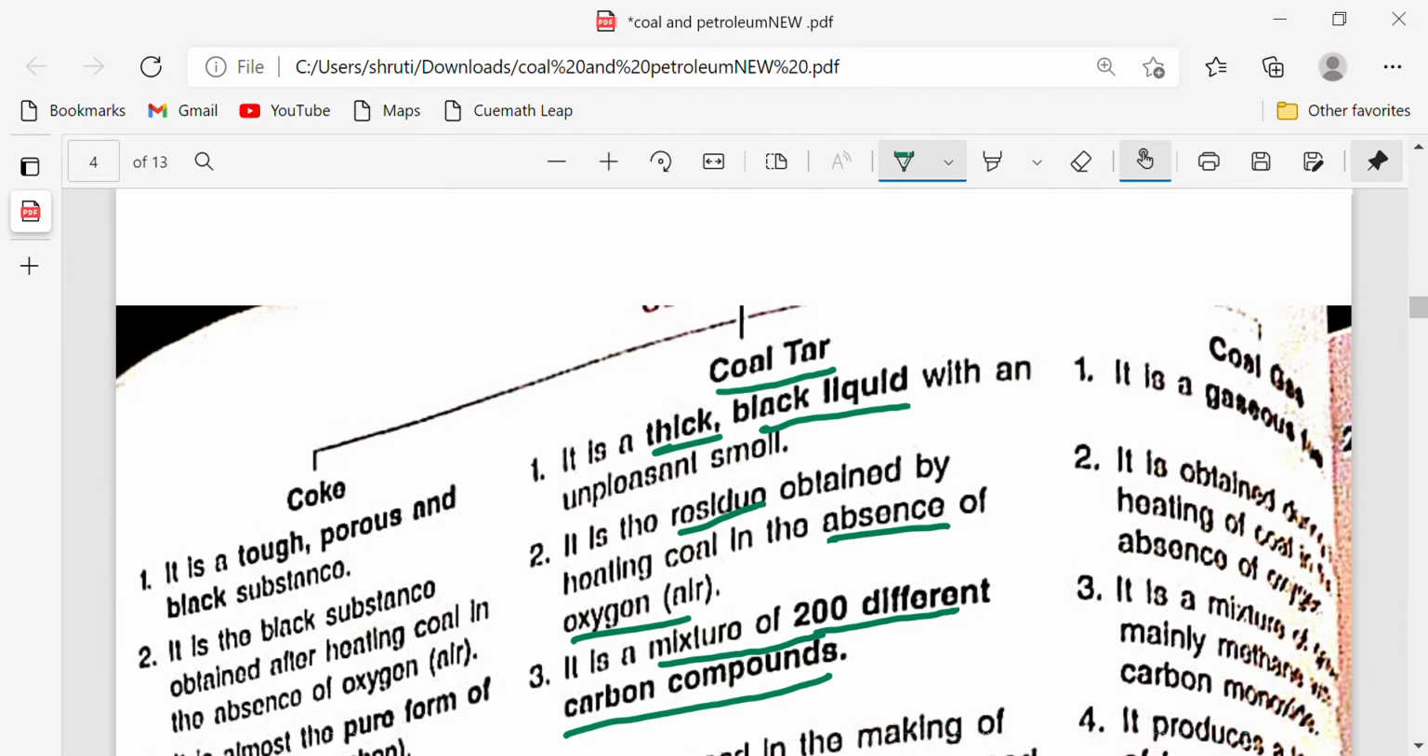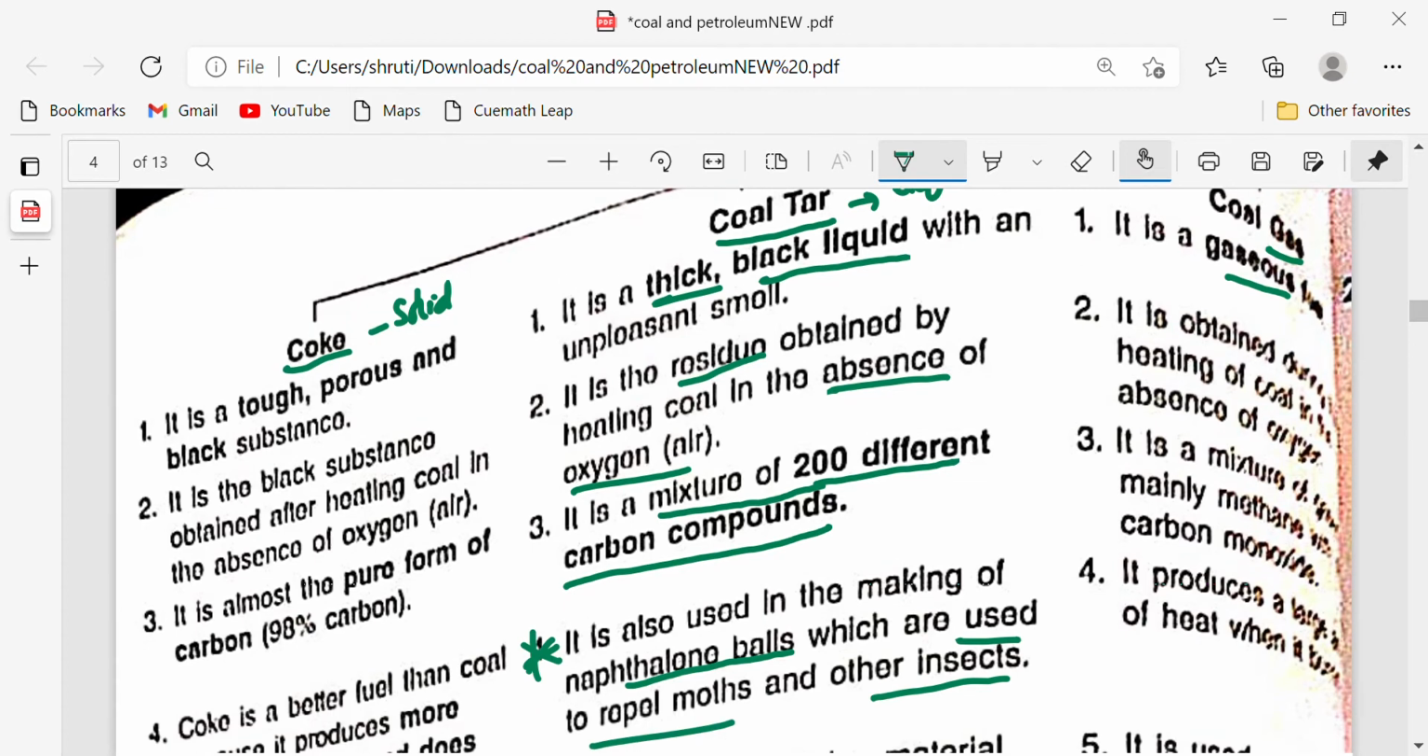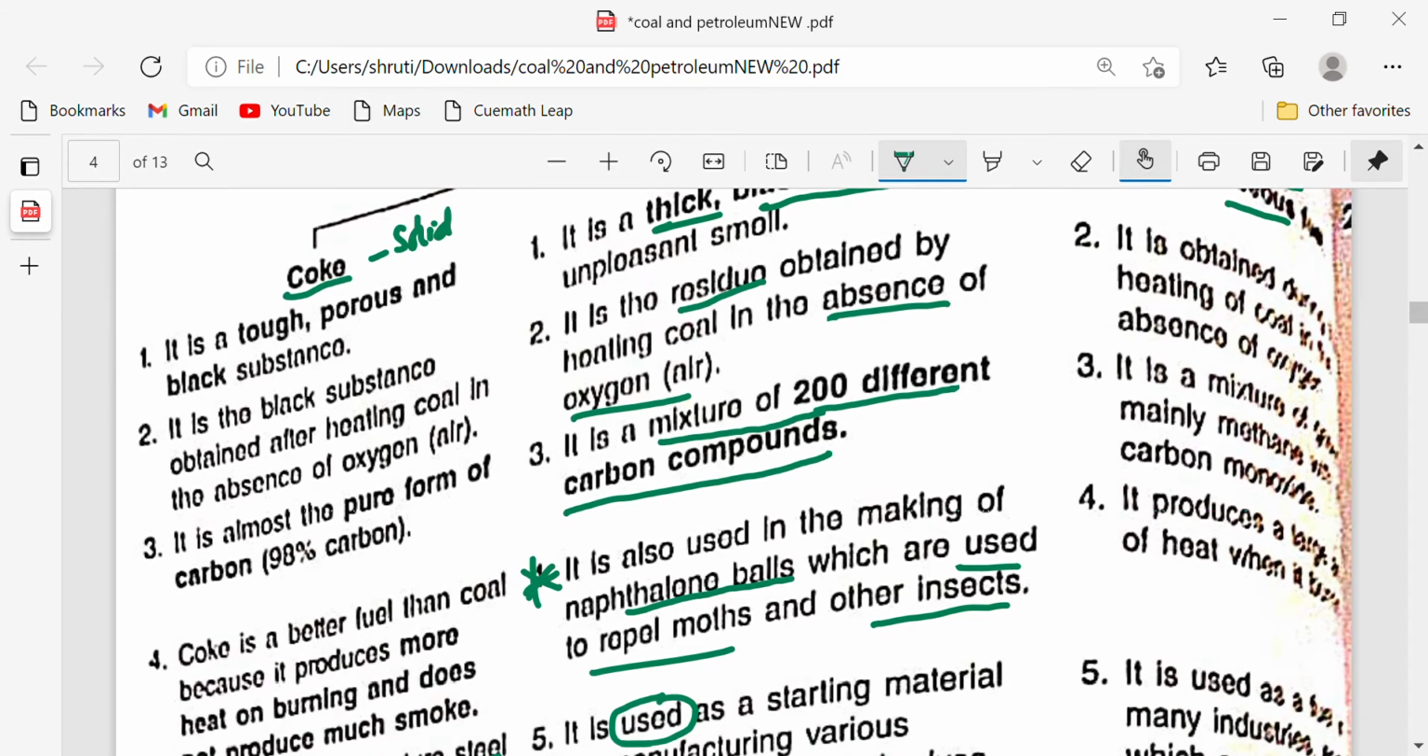Now coal gas. We have seen coke, which is the solid part of coal. Coal tar is the liquid part of coal, and now coal gas is the gaseous part of coal. It is obtained again on heating coal in the absence of oxygen. Again it is not pure.